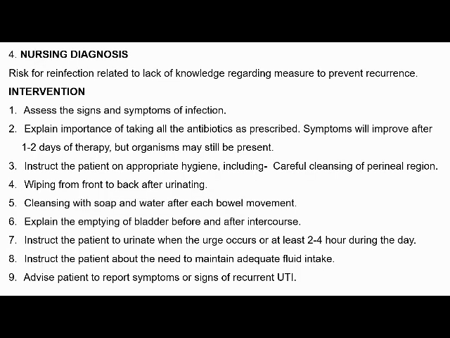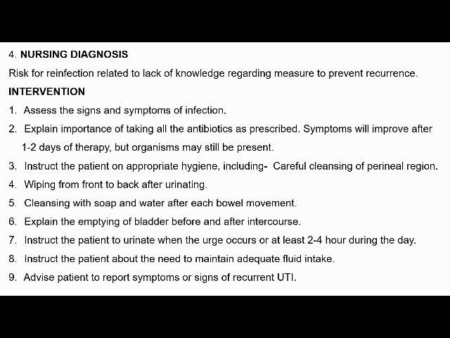Then risk for reinfection related to lack of knowledge. Regarding measures to prevent recurrence, the interventions are: assess the signs and symptoms of infection, explain the importance of taking the antibiotics. Symptoms will improve after 1 or 2 days of therapy, but organisms may still be present in the urine.